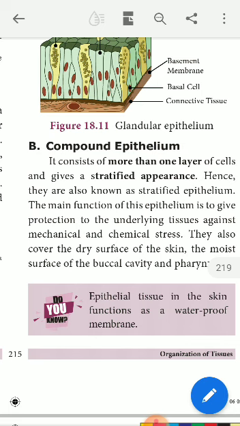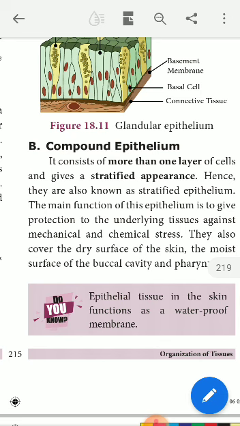Since the tissue is made up of many layers of cells, it has a striated appearance, layer upon layer. So the compound epithelial tissue is also called stratified epithelium, right?